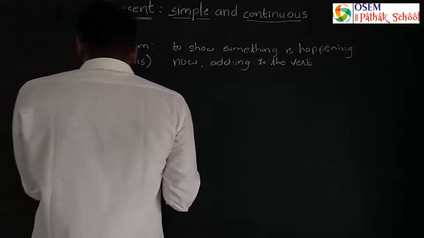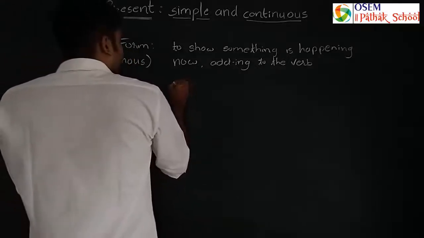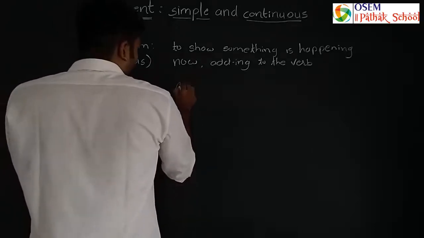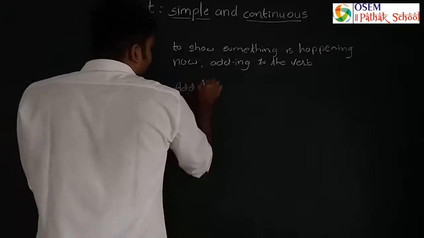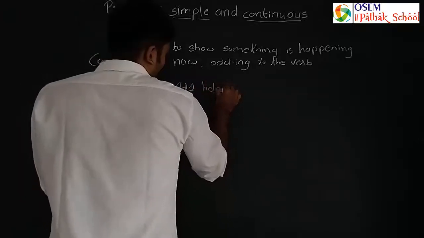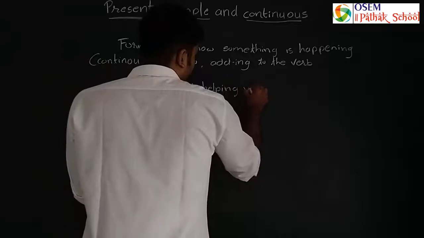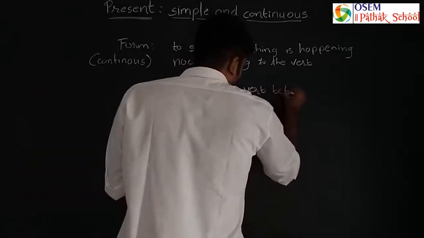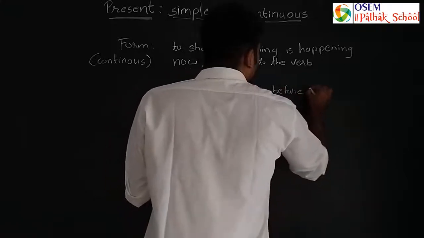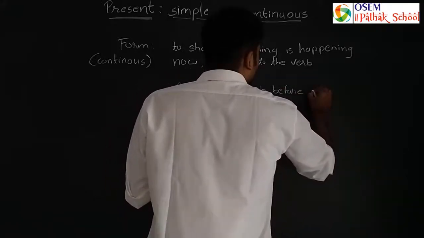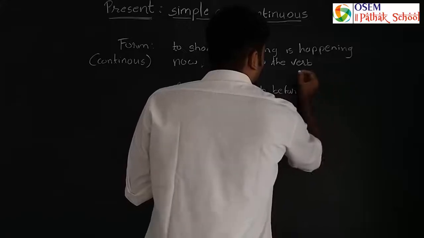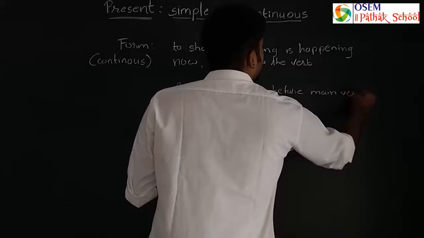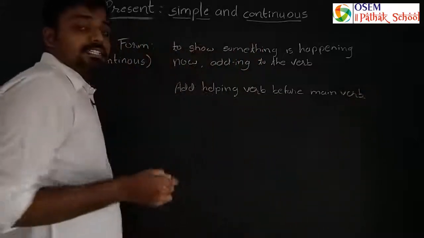So the next rule is add helping verb before main verb, right guys?